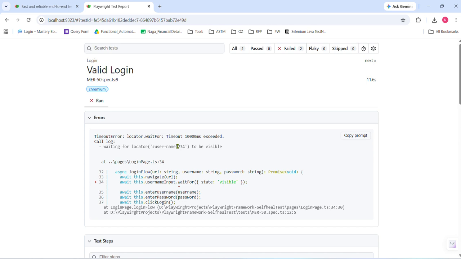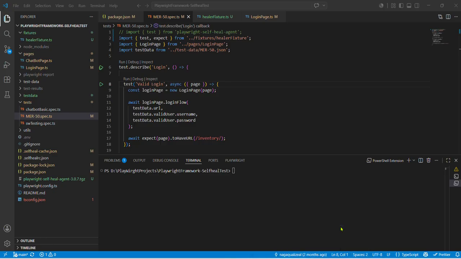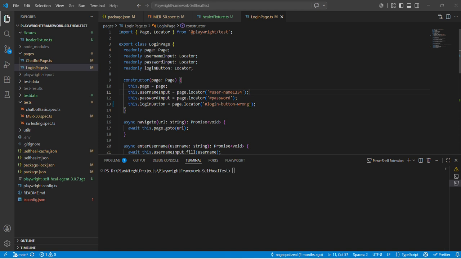For example, if a manual engineer fixes it and runs it again, then what happens is I have made a failure in the second locator also. So this locator also I gave. Then it will fail in the next step, or whichever step depends on it, and then manually we need to identify what the failure is and fix that one.